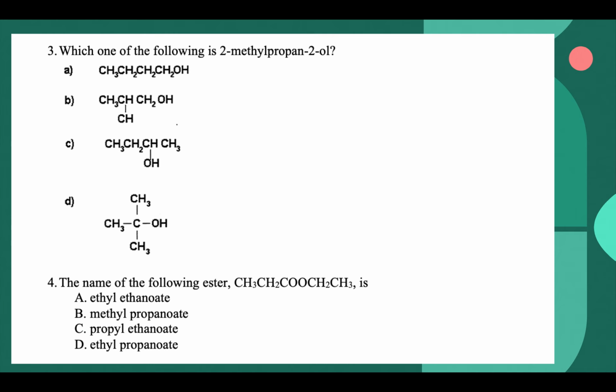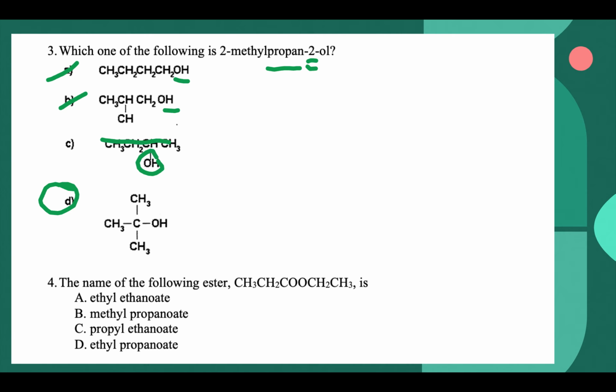Keep going from here. Which of the following is 2-methylpropan-2-ol? So if we're going over this, just looking at choice A and B, we can rule these ones out, because right away, if we see that the OH group is on the end, it would not be on carbon 2. So looking at C, this looks like it could possibly be an answer, because we have the OH group on carbon 2, if I counted from right to left. But this longest chain would be butane. So it's not going to be a propane, because we need 3. So it looks like our best answer is going to be D.